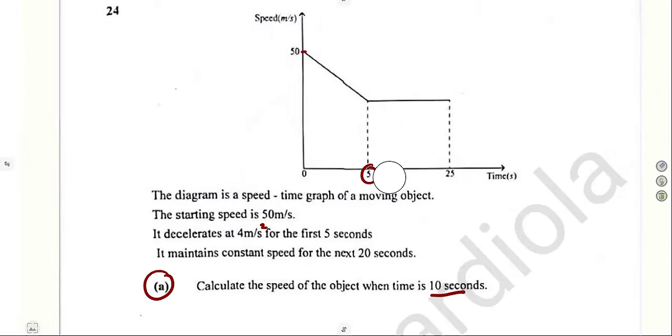This type of question, I see most of you find it challenging, but it is not, guys. 10 seconds: if we check, this is 5, then 6, 7, 8, 9, 10, 11, up to 25. This one is a straight line, constant speed, meaning the speed that we see at 5 here is the same speed at 10. Let's say we do not know this value, we just call it x. Let me just put s or v for velocity.